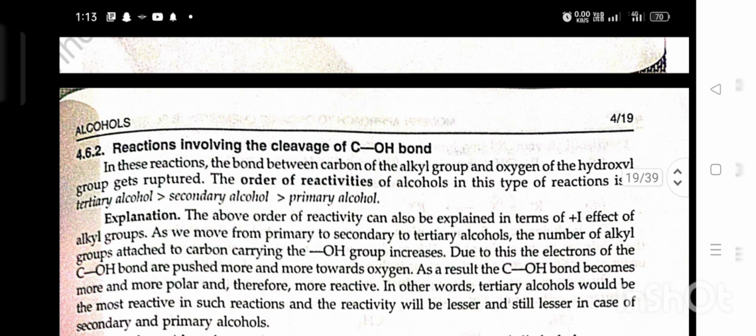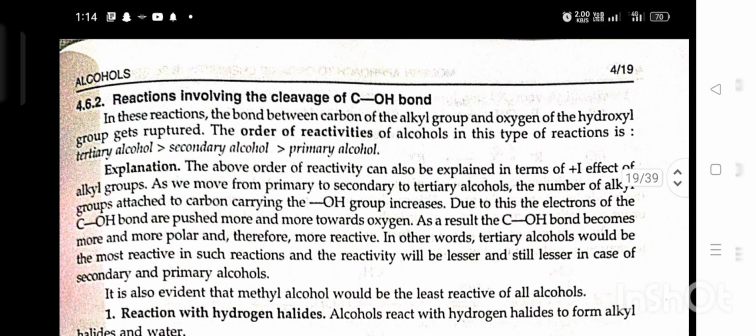Explanation. The above order of reactivity can be explained in terms of the +I effect of an alkyl group. As we move from primary to secondary to tertiary alcohol, the number of alkyl groups attached to the carbon carrying the OH group increases. Due to this, the electrons of the carbon-oxygen bond are pushed more and more toward oxygen. As a result, the C-OH bond becomes more and more polar and therefore more reactive. In other words, tertiary alcohol would be the most reactive in such reactions, and the reactivity will be lesser and still lesser in the case of secondary and primary alcohols.